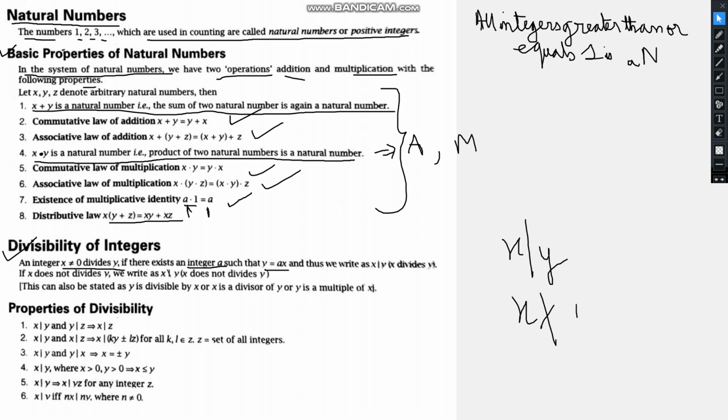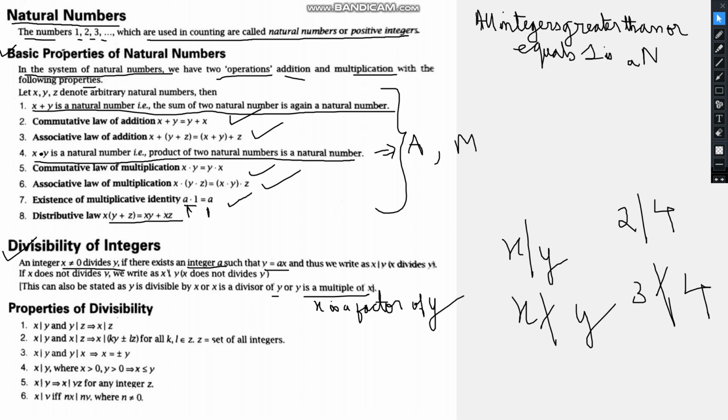So 2 is a factor of 4, 3 is not a factor of 4. This can also be stated as y is divisible by x, or y is a multiple of x, or x is a factor of y. Many names are there for this thing.